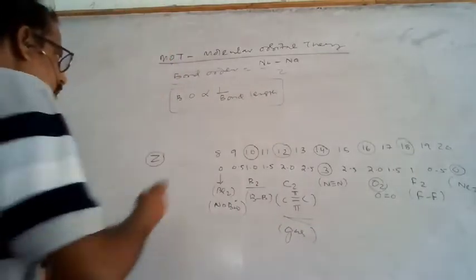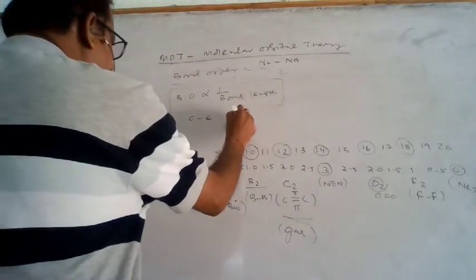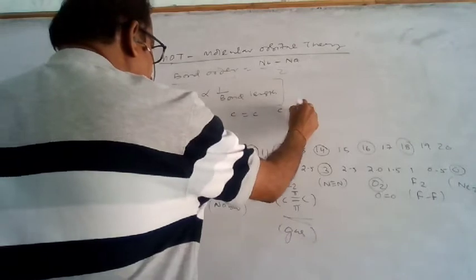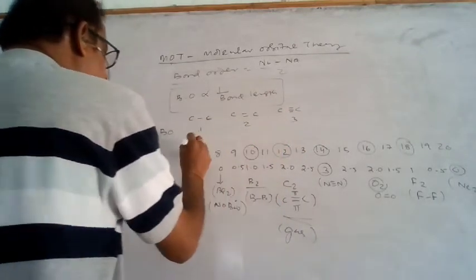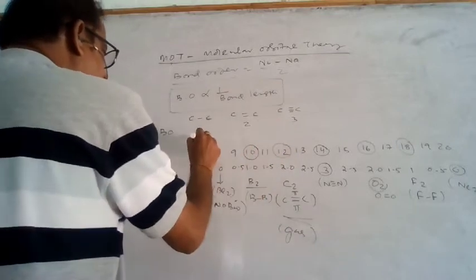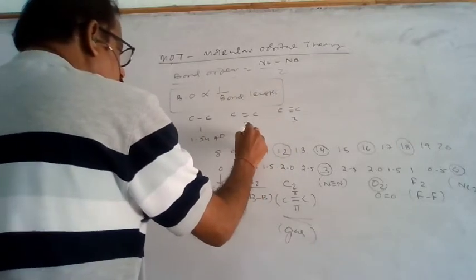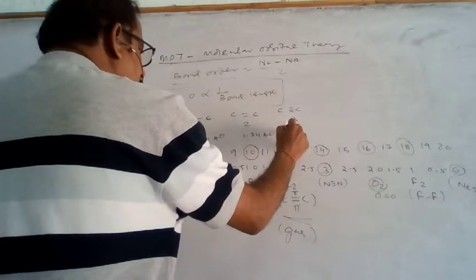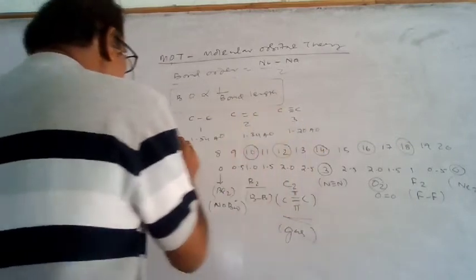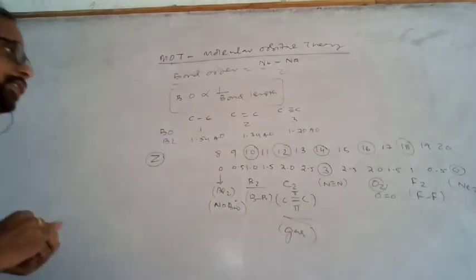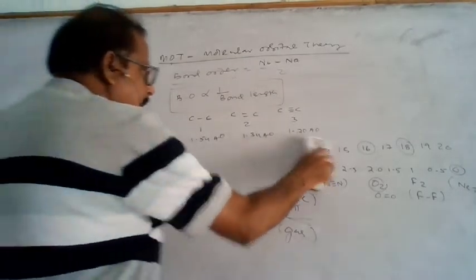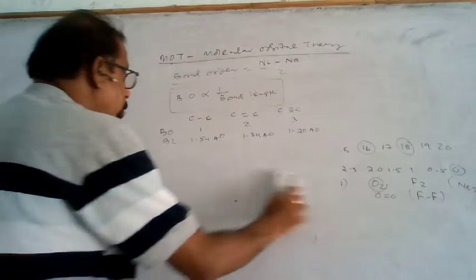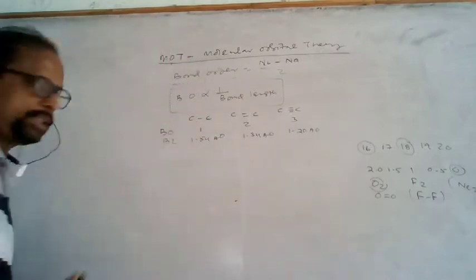Let's take the carbon-carbon single bond, carbon-carbon double bond, and carbon-carbon triple bond. Here the bond order is 1, 2, 3, and the bond length is 1.54 angstrom, 1.34 angstrom and 1.20 angstrom. So as bond order increases, bond length decreases.